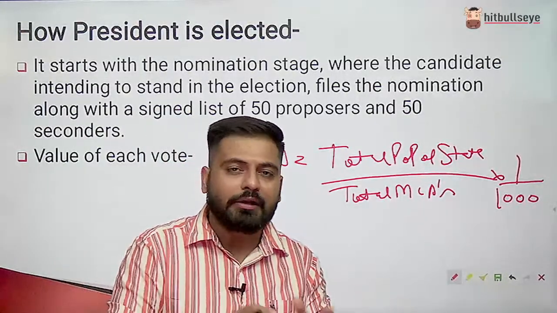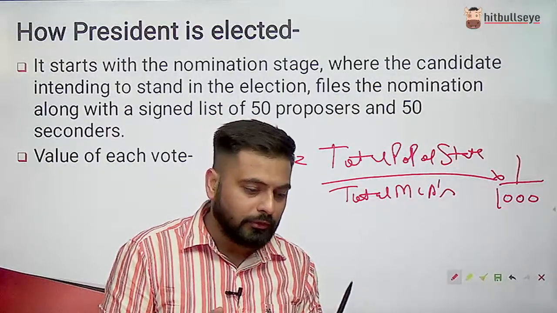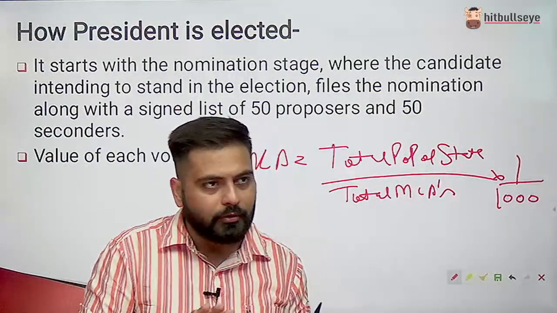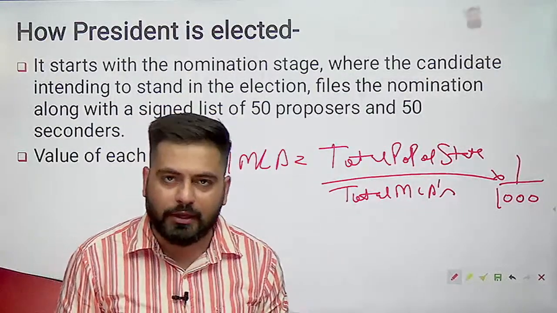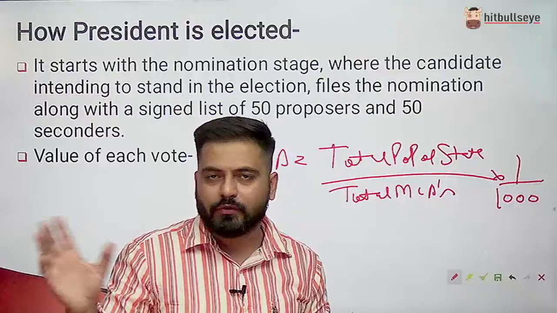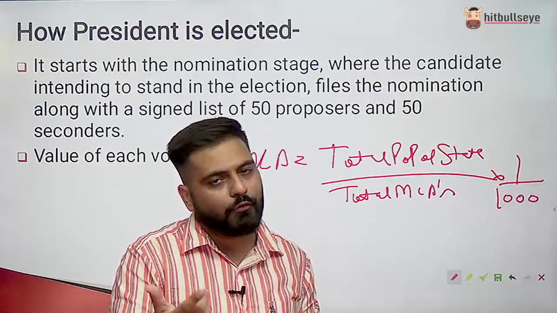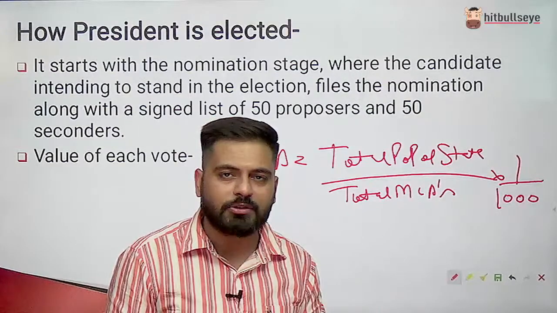So that's why in elections, all political parties are focused on the UP elections, because they want the maximum number of their candidates to win from UP, right? Because the value of vote of one MLA is very high and the value of vote of MP is obviously very much required for UP.